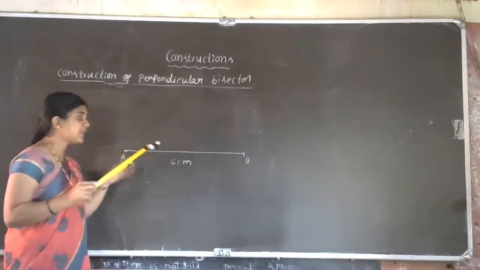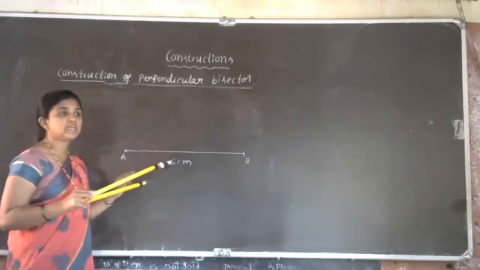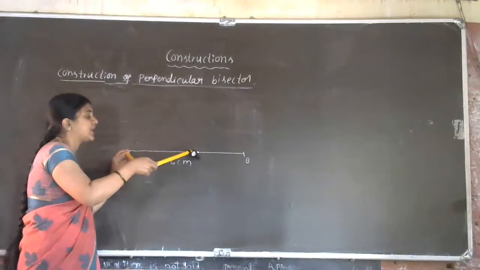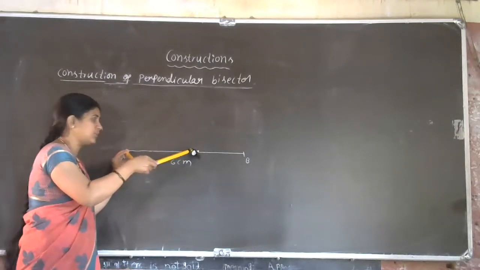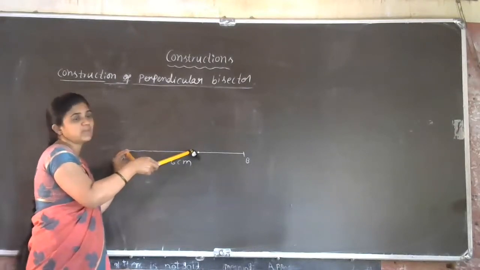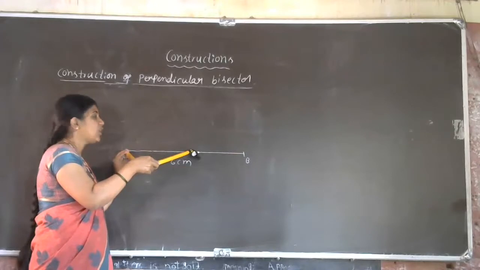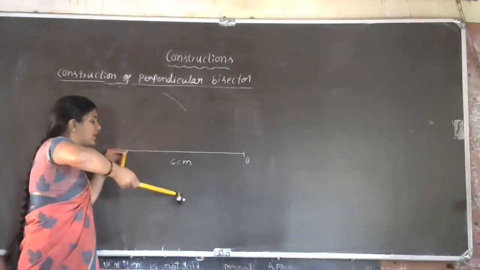Now, AB is the line segment of measurement 6 centimeter. We have to take the measurement of more than half. Approximated value, more than half. ಅರ್ಧಕ್ಕಿಂತ ಜಾಸ್ತಿ ಇರಬೇಕು. Okay, what is the next step, Shreya? Danya? We should draw the arc from point A. Yeah, we should draw the arc from point A like this, no? One arc upward, one arc downward.